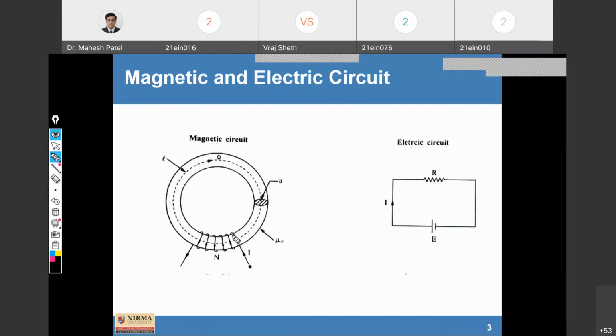Then flux and current. Very good. Closed path for magnetic flux and closed path for electric current. MMF and EMF. MMF, that is magnetomotive force, and here it is EMF, electromotive force. Correct.